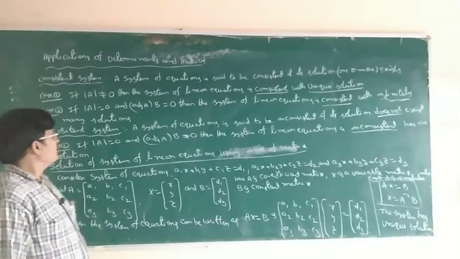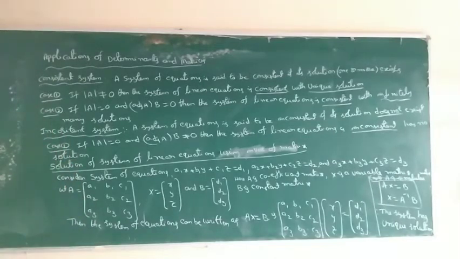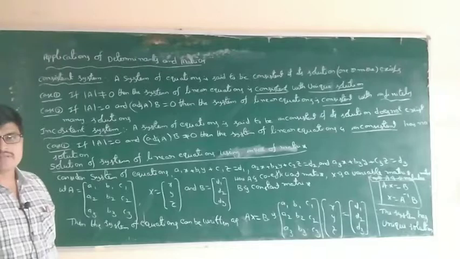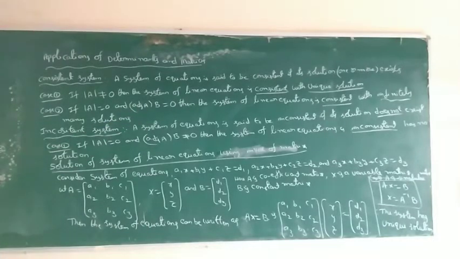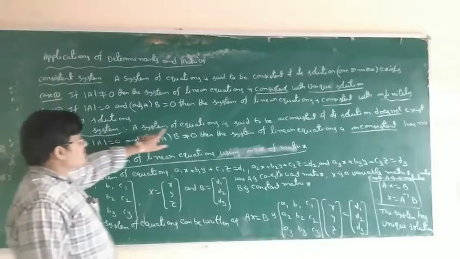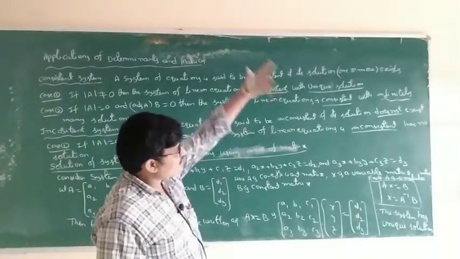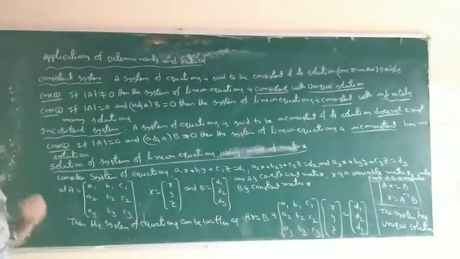Okay, so adjoint A: the transpose of the cofactor of matrix A is called the adjoint of A. Inconsistent means a system of equations is said to be inconsistent if it has no solution, that is, a solution does not exist.